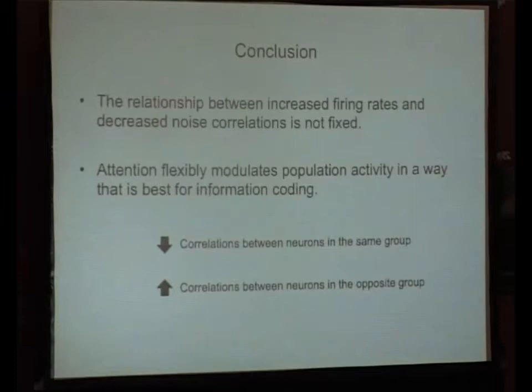So I'll conclude here. What we've shown is that the relationship between increased firing rates and decreased noise correlations is not fixed, and that instead attention flexibly modulates population activity in a way that's best for information coding. And we can say that because attention decreased correlations between neurons in the same group, and it increased correlations between neurons in the opposite group.